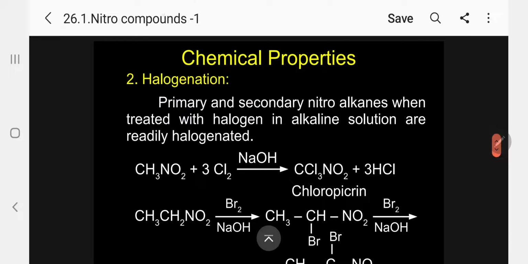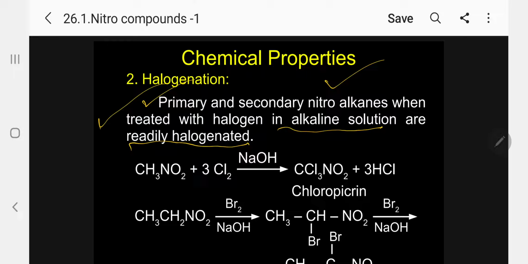The second reaction is halogenation. Primary and secondary nitroalkanes, when treated with halogen in alkaline solution, are readily halogenated because of the acidic hydrogen.